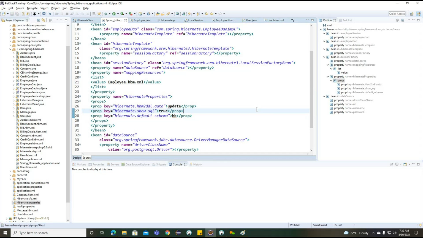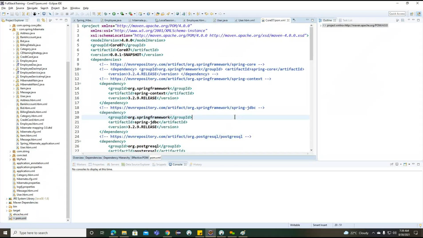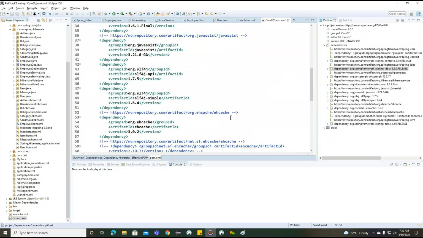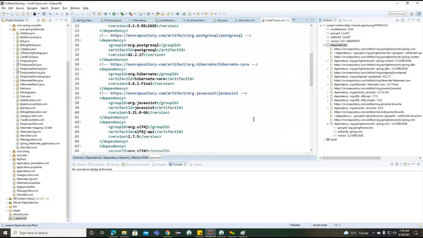To integrate Spring with Hibernate, what changes did we make? First we added one jar, the ORM related jar. Once we add this Spring ORM, we are able to work with the Hibernate template. Hibernate template internally connects with our session factory. Then we created some service classes and DAO classes.